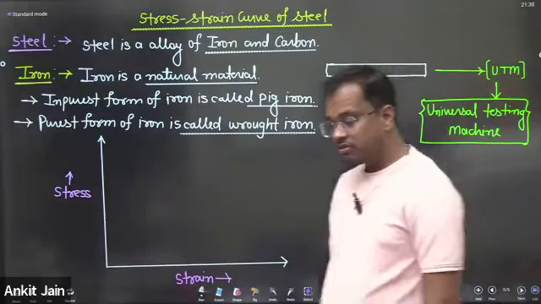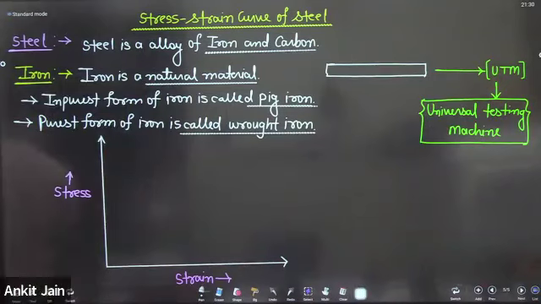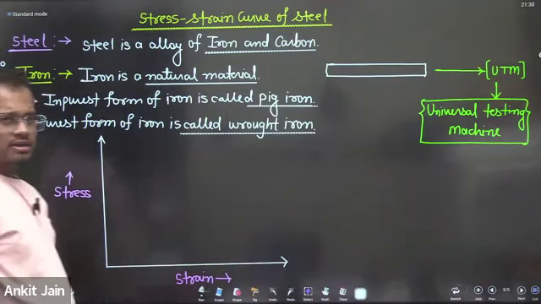The reason is that strain is a more basic parameter as compared to stress.